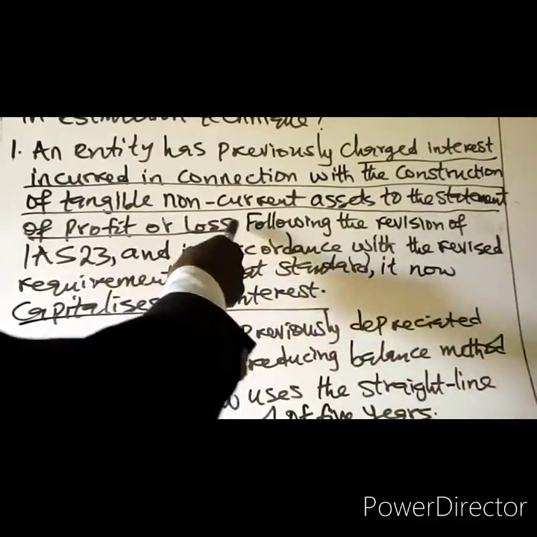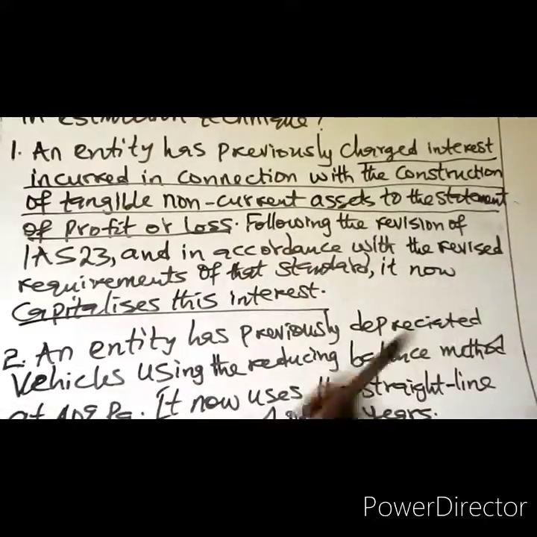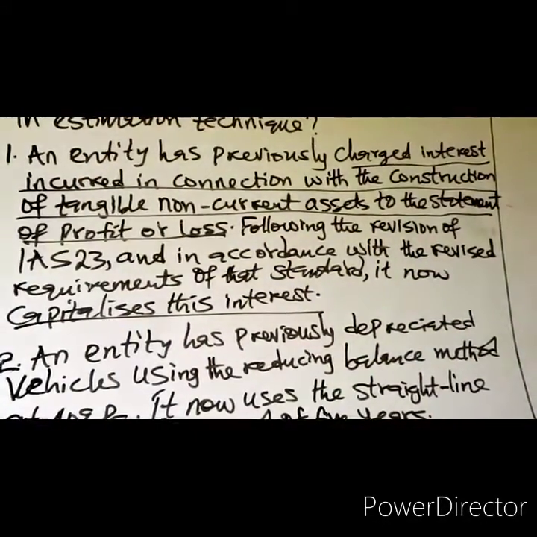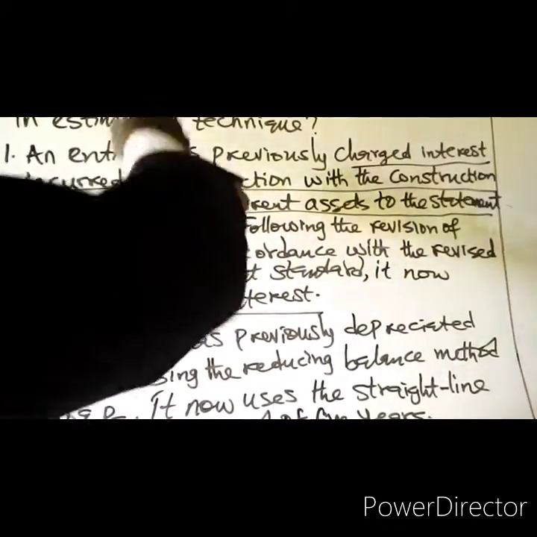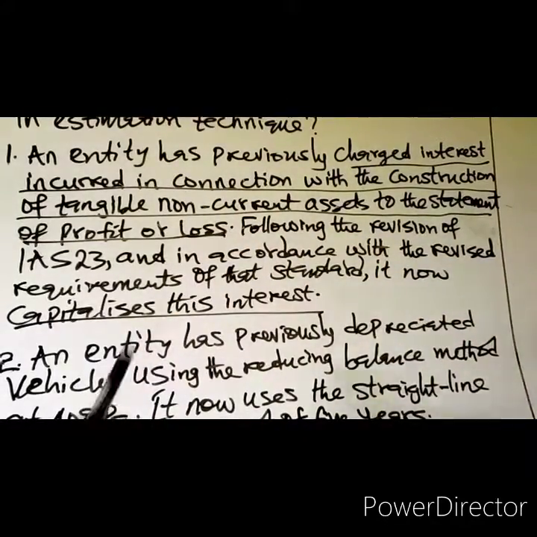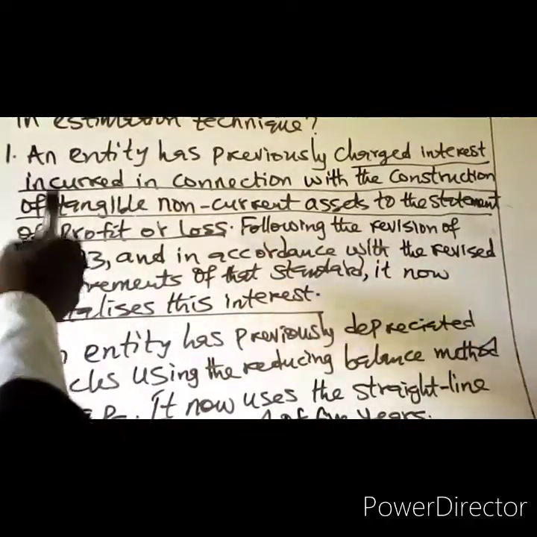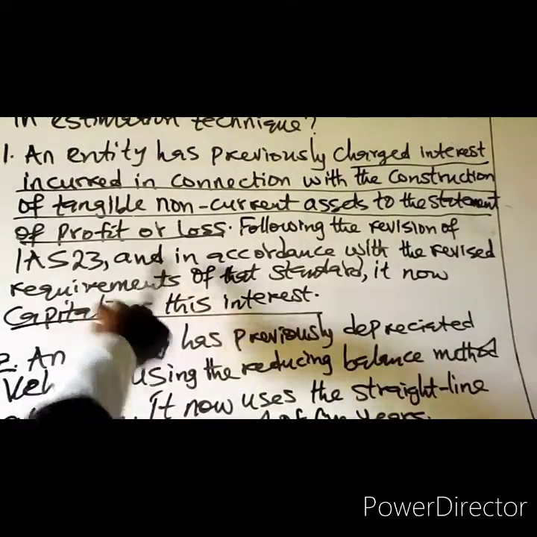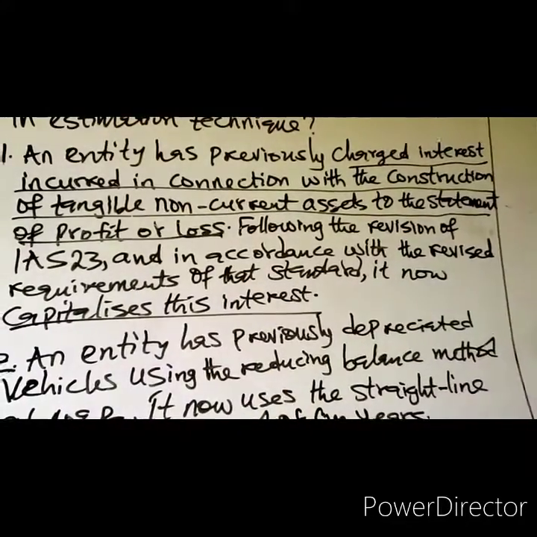This item would have been presented as an expense in the statement of profit or loss, but now it will be presented as an asset. That means recognition has changed and presentation has changed.